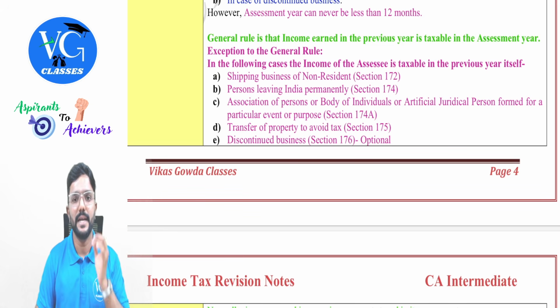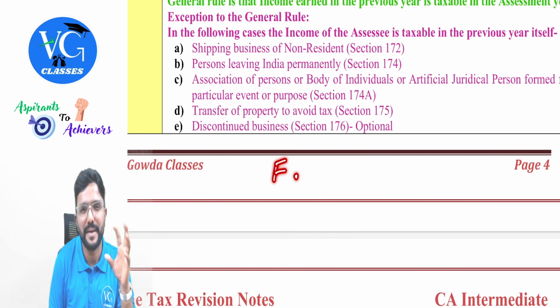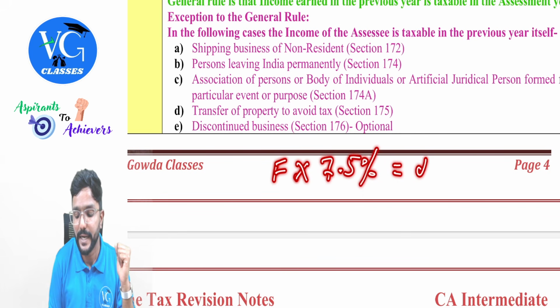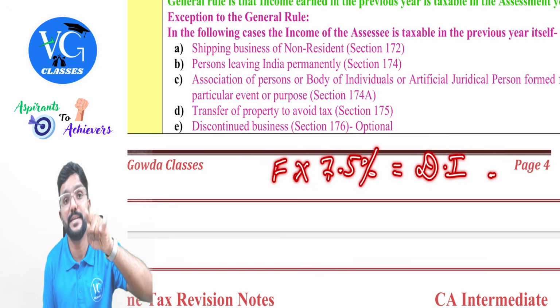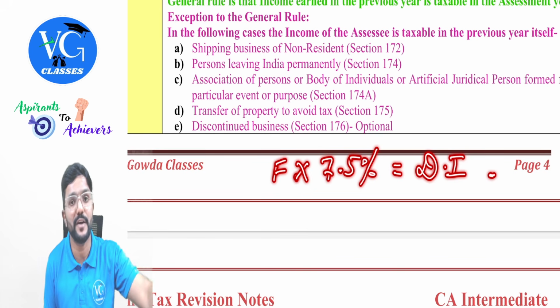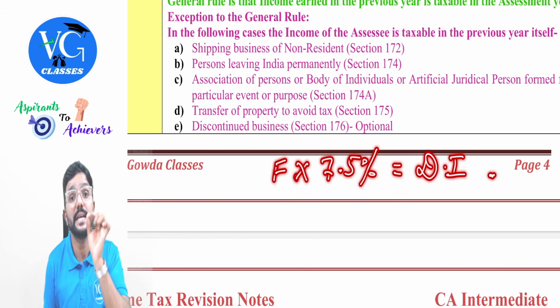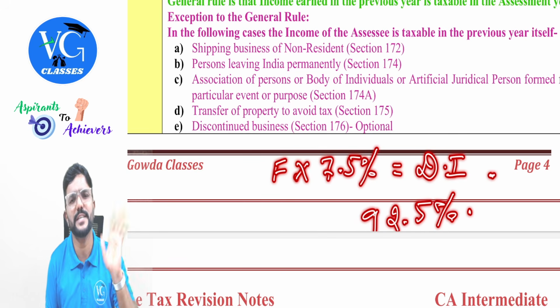Clear? Yes. And in that case, their presumptive income will be considered, not the actual income. Sir, what is presumptive income? Whatever freight they earn from carrying passengers, goods and livestock from an Indian port, 7.5% of that will be considered as deemed income, guys. Please be careful. 7.5% is not the tax rate. 7.5% is considered to be the income. That means the remaining 92.5% is allowed as expenses.